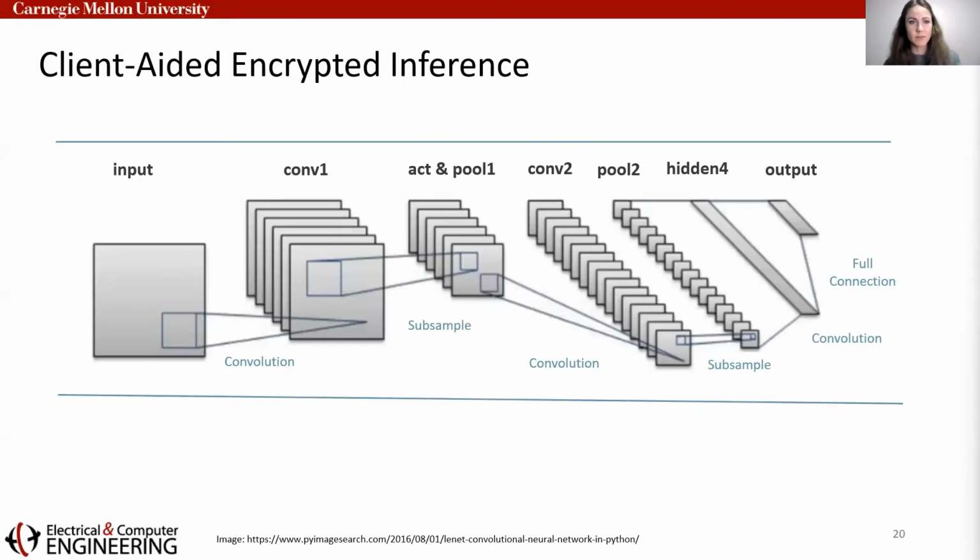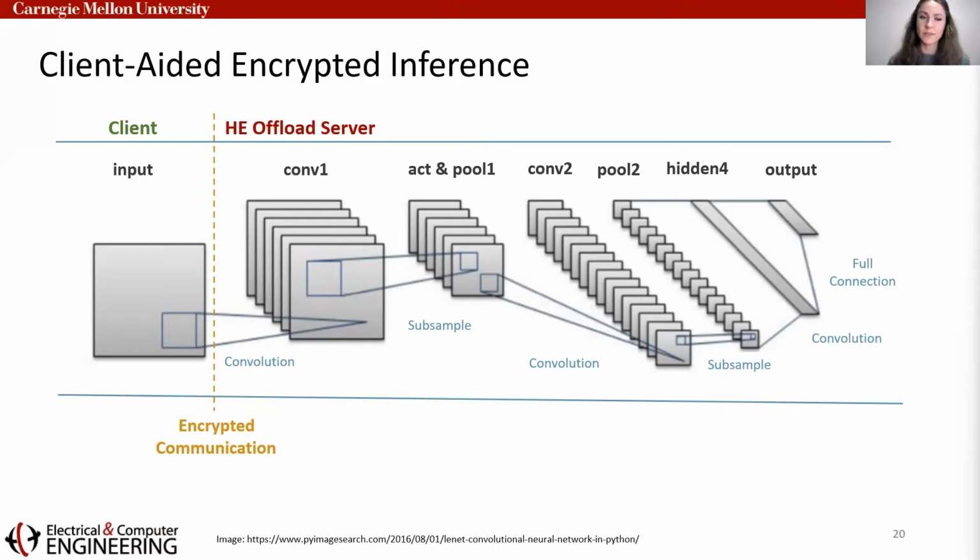To explain this concept, we look at it within the specific example of client-aided encrypted inference. In this scenario, the client has some input data, which it initially encrypts and sends over to the server. In fully offloaded computation, the server would take this data and complete the rest of the network using homomorphic operations on the encrypted data. In this way, the network would have to be designed to meet those previously mentioned constraints, specifically on the type and depth of operations.